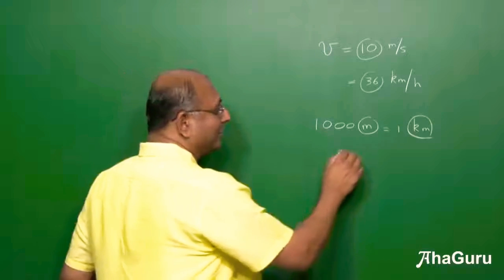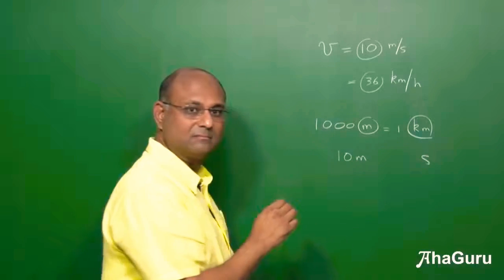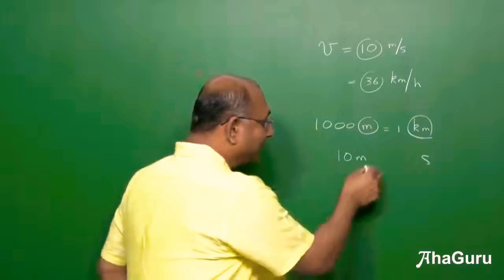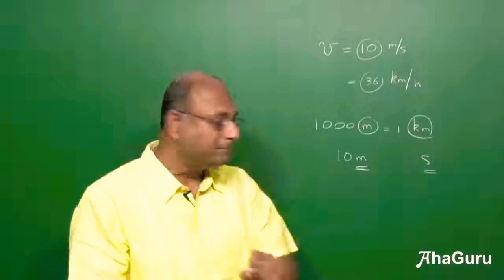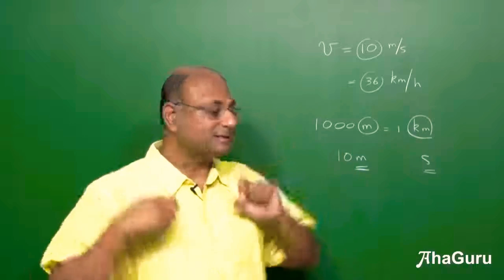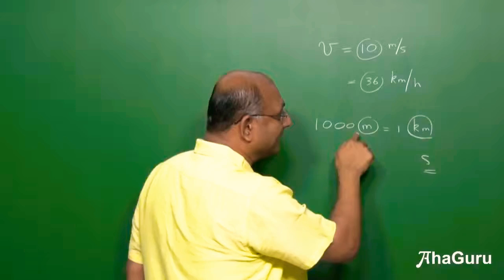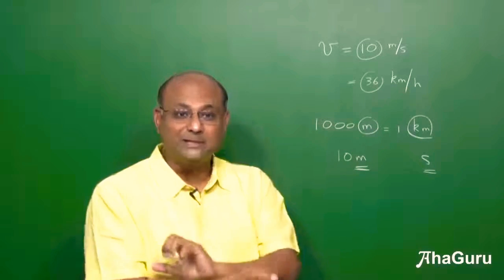Suppose I ask you, 10 meters is how many seconds? That makes no sense. Why does it make no sense? Because meters is very different from seconds, no? Seconds measures time, meters measures distance. Now, meters measures distance, kilometers measures distance. They are different units, but they have the same dimension.